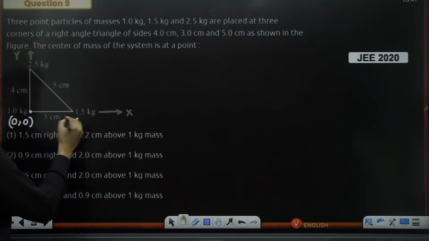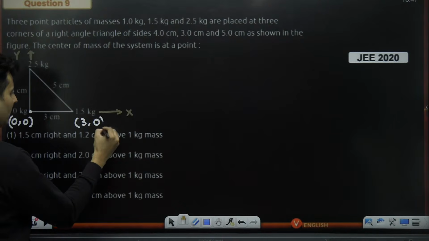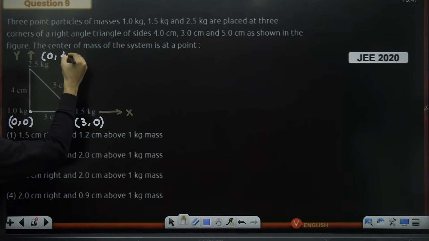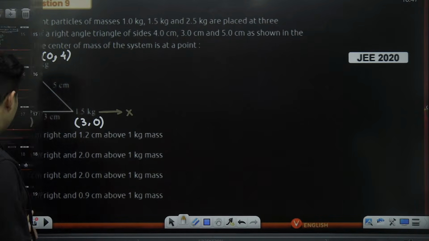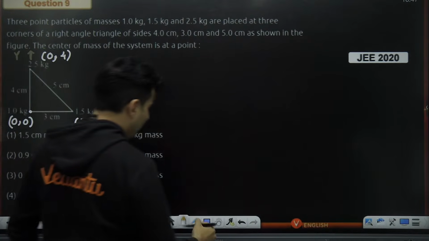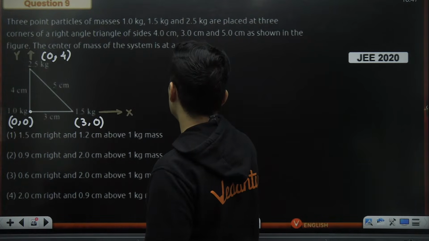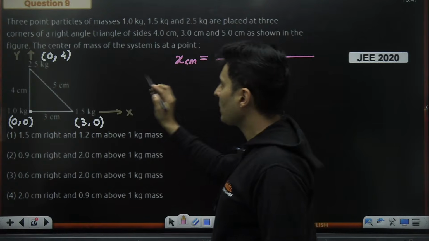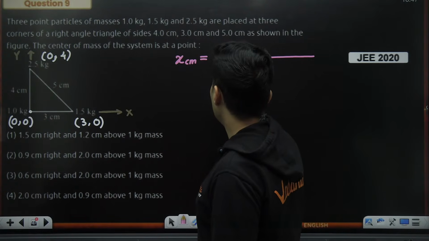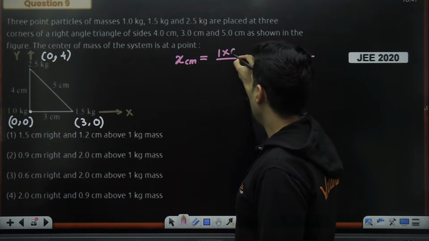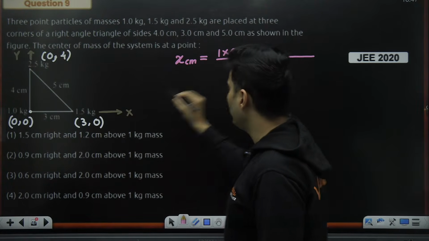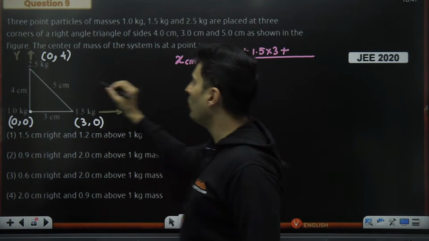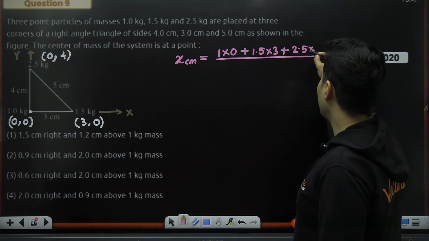This mass, second mass, it is at a location of 3 centimeters, y coordinate will be 0. Here, this mass, x coordinate will be 0, y coordinate will be basically 4. Okay, so these are the coordinates and I will use this now. Starting with the x coordinate, I will not write the formula again now. Now by this time you will have that in your head. I will mentally try to do this. Okay. Mass number 1 is 1 kg. X coordinate is 0, m1 x1 plus m2 is 1.5 and the coordinate is basically 3 plus m3 is 2.5. M3 is 2.5. The x coordinate is 0.